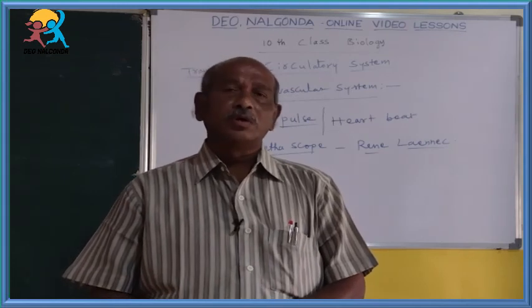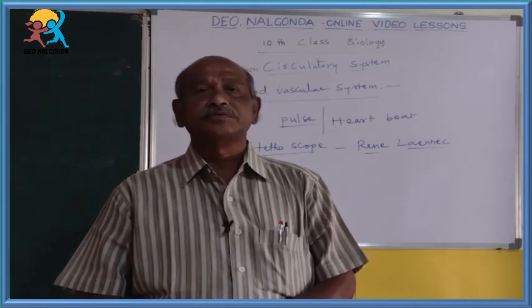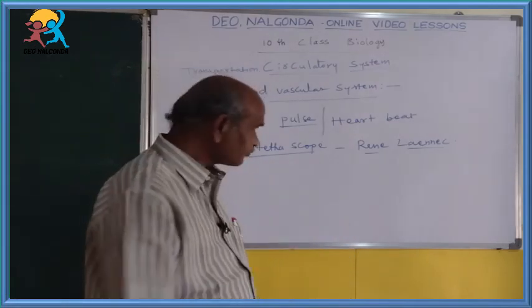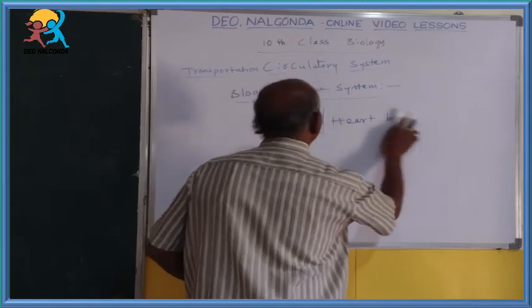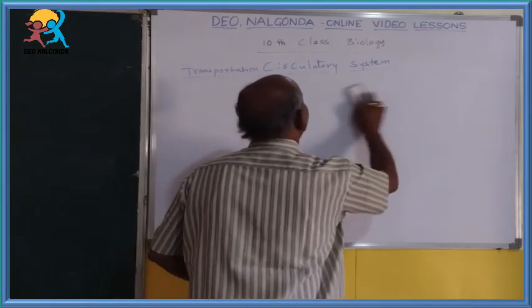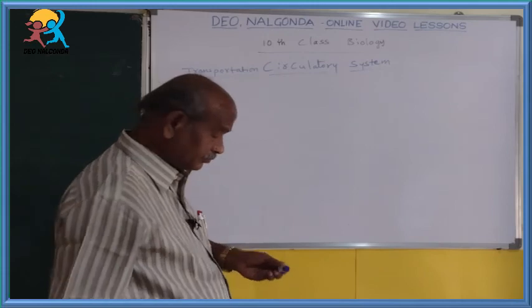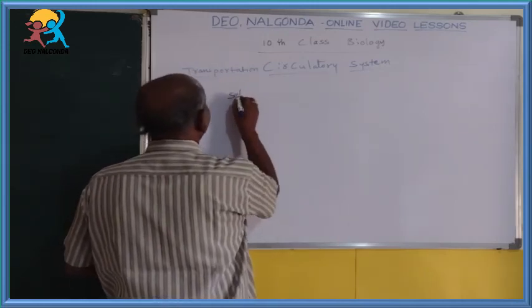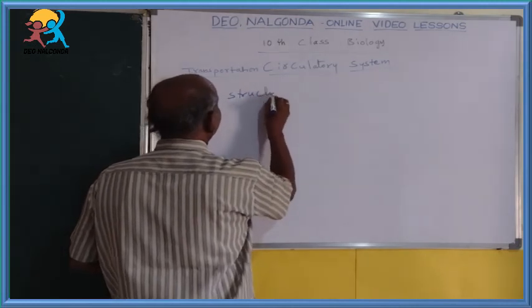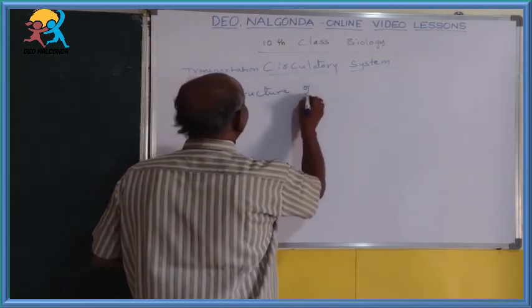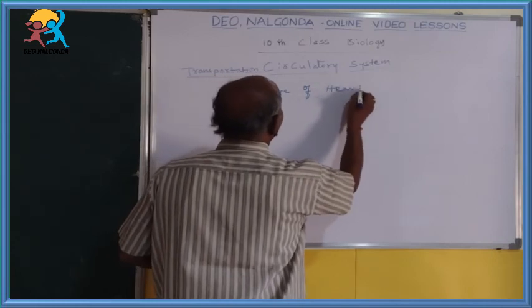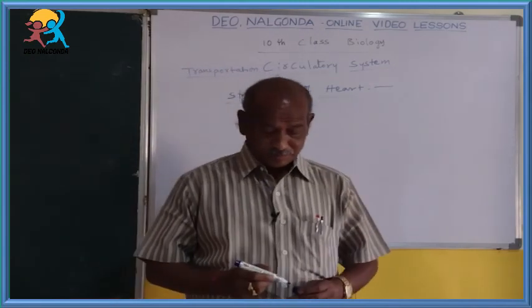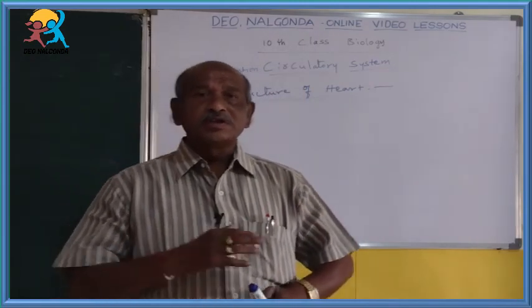We can go to external structure and internal structure. Structure of the heart.